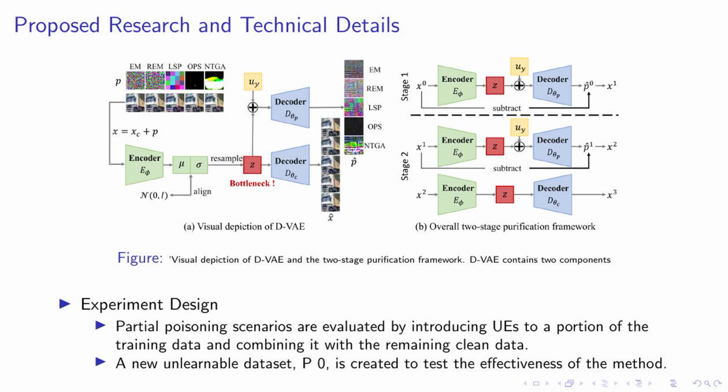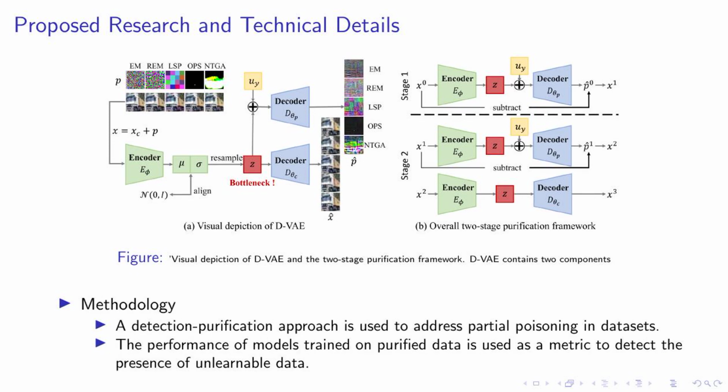In this slide, we delve deeper into the technical aspects of our research. As you can see in the figure, our method employs a two-stage purification framework using D-VAE, which is a unique combination of detection and purification. This approach is specifically designed to tackle the issue of partial poisoning in datasets. Our D-VAE model consists of two main components, which work together to detect and remove unlearnable data.